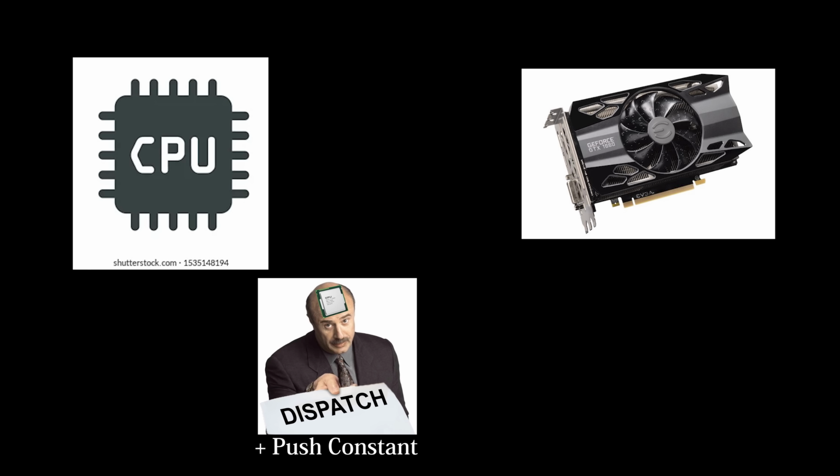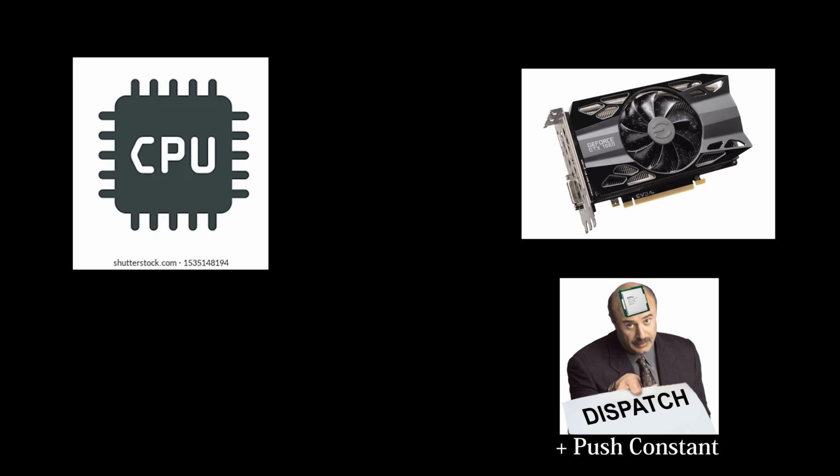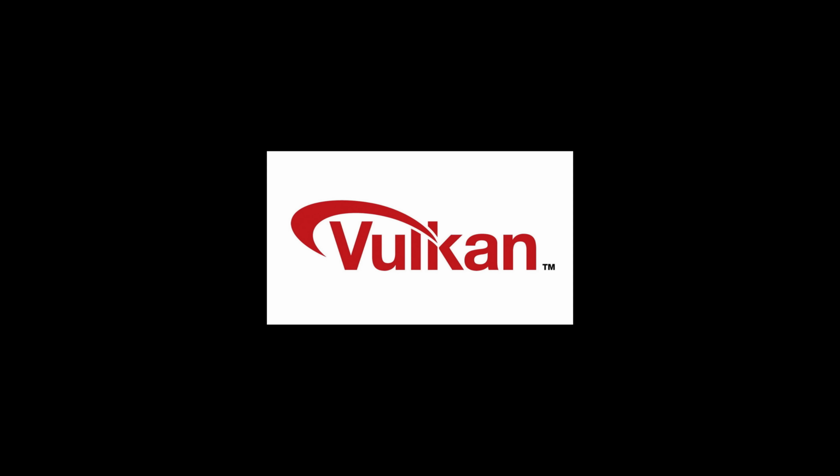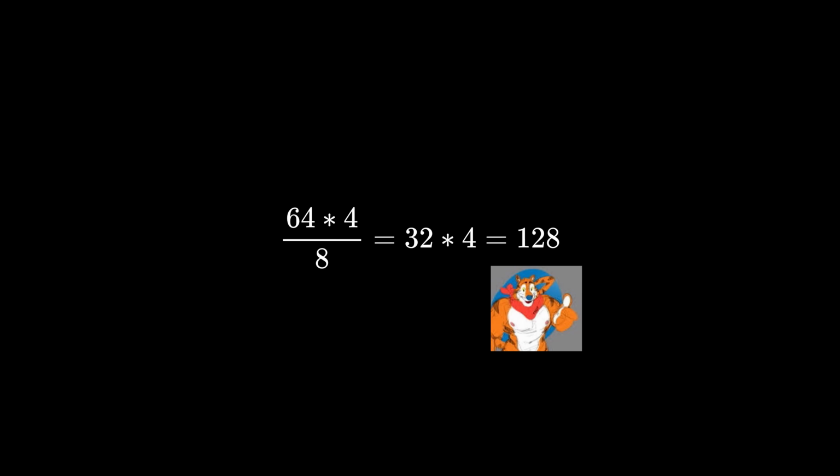Since we're using push constants to send the neighborhoods to the GPU, we have to be mindful of the memory limitations of the feature. Vulkan guarantees at least 128 bytes of data. Conveniently, our 4 neighborhoods of 32 bytes each equates to 128 bytes in total, a perfect fit.